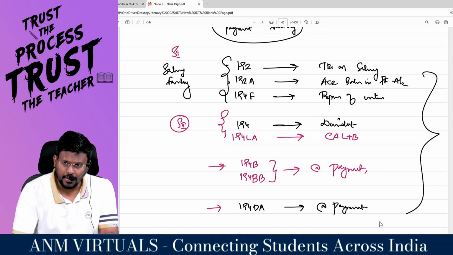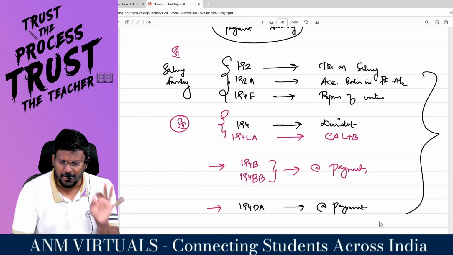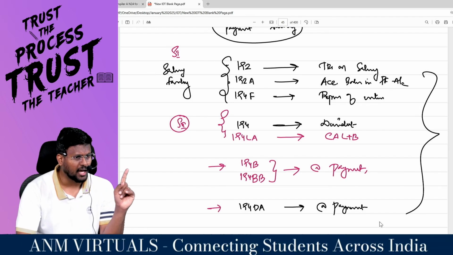So my dear lovable students, what is 192? TDS on salary. 192A, accumulated balance in provident fund account. 194F, repurchase of units. These are the salary family and payment family.